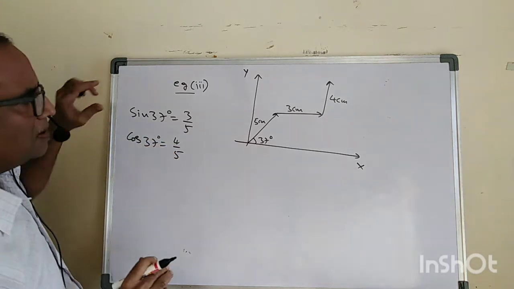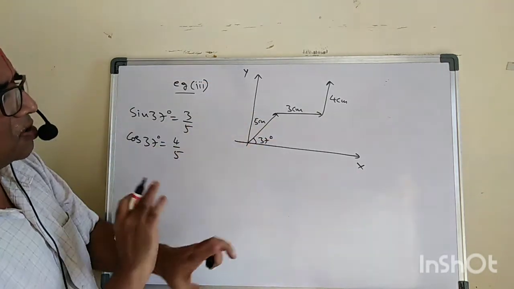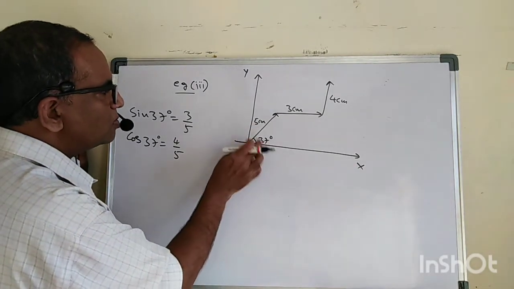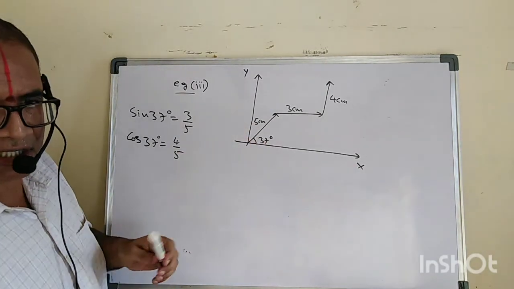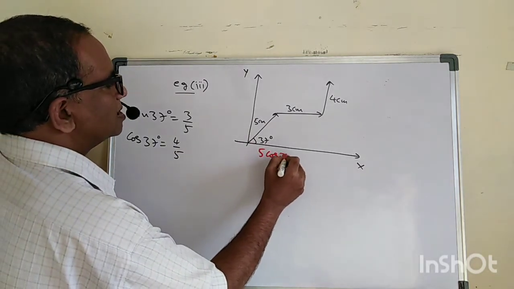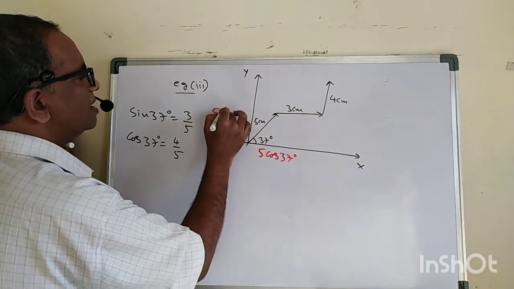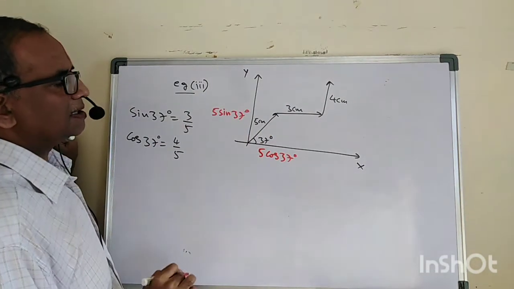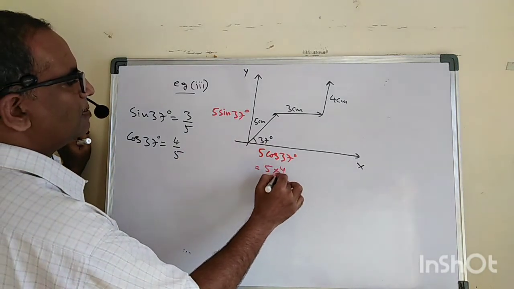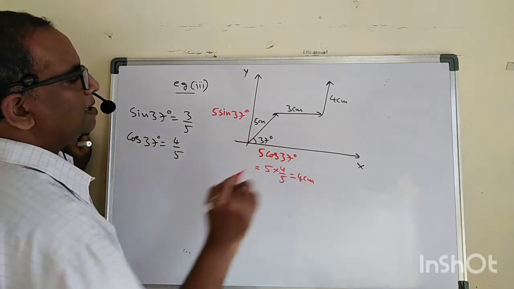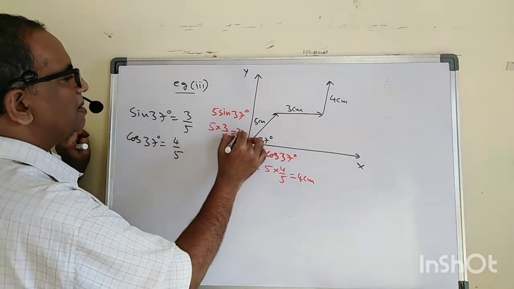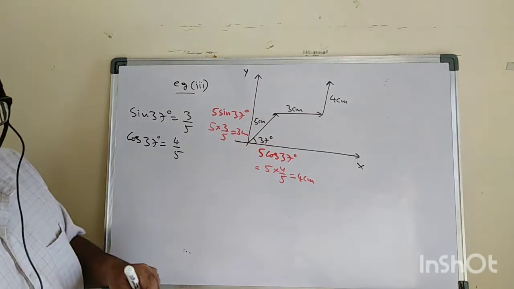First what we'll do, see carefully, this one is along the x-axis, no doubt. This one is along the y-axis, no doubt. We'll resolve this one into two components first. We'll resolve this 5 into two components. One is 5 cos 37 degrees, the other is 5 sine 37 degrees. That's the first step. What is cos 37? 4 by 5. 5 into 4 by 5 is 4 centimeter. This one, 5 into 3 by 5, is 3 centimeter.